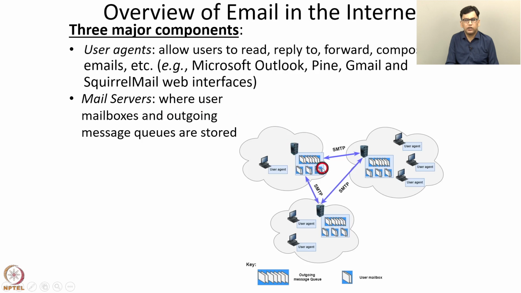The user mailboxes are shown over here. And also when a user composes an email, it is first placed in the outgoing message queue that is shown over here, and then it is transferred to the mail server of the recipient. So this is the second component of email in the internet, mail servers.